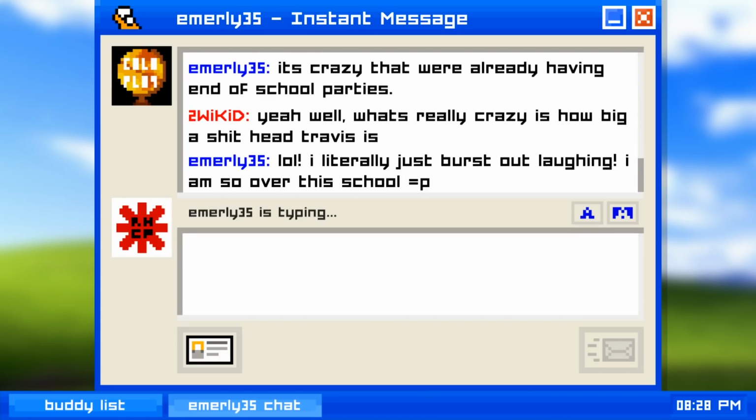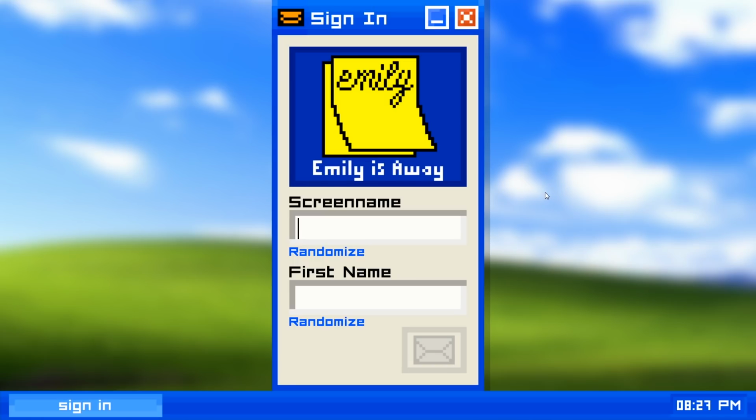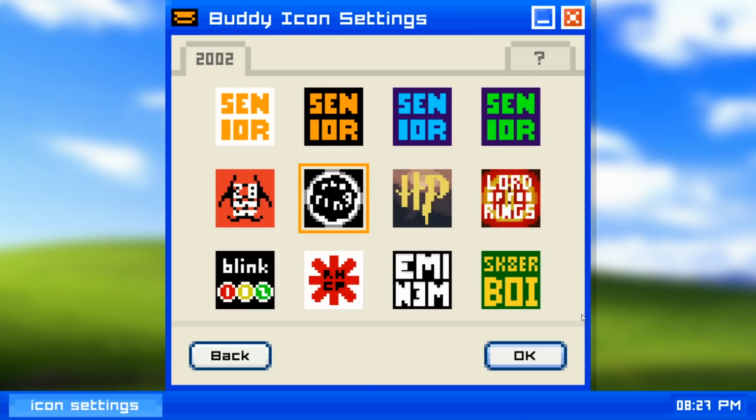Emily is Away recreates the instant messenger experience, complete with buddy icons and profile text. We pick a screen name. Let's go with Funboat69. And then our name. We'll go with Mayo for the sake of the video. I highly recommend using your real name to make the experience more personal. Next is the buddy icon.